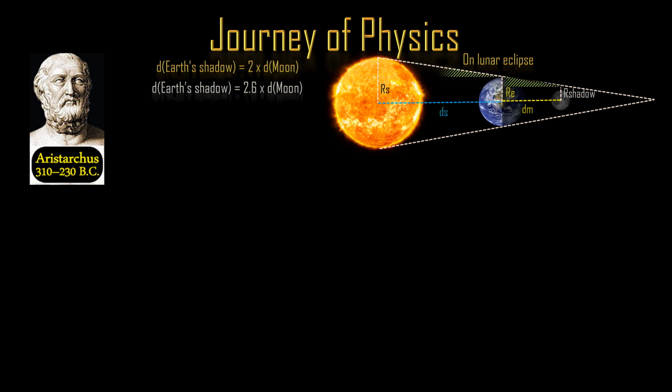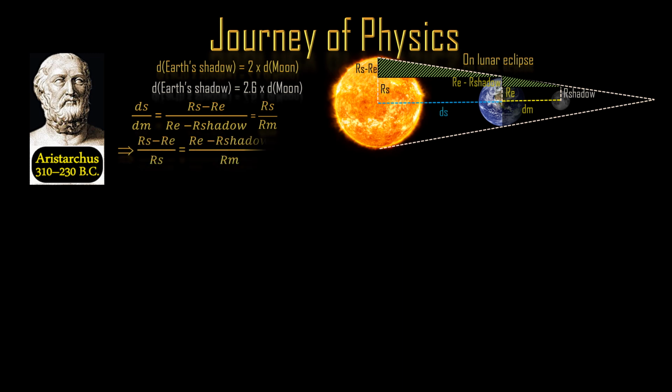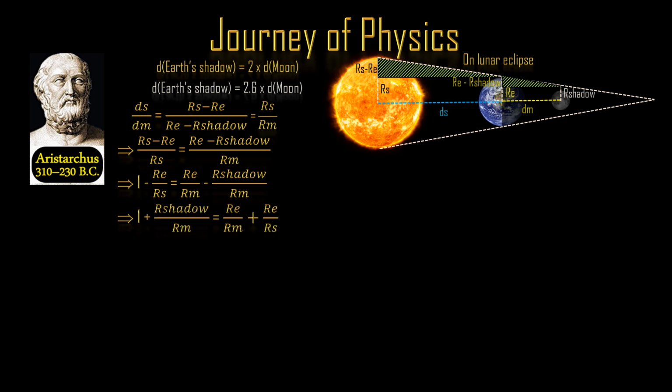When the two right-angled triangles are formed, the distances ratio is equal to the ratio of heights, which is RS minus RE, and RE minus R shadow respectively. This is the same as the ratio of radiuses as seen before. Now rearranging this by moving RS to one side gives this, and upon simplifying and rearranging gives this. Using Aristarchus' idea, and based on the modern-day value, replacing R shadow over RM by 2.6 gives this expression.